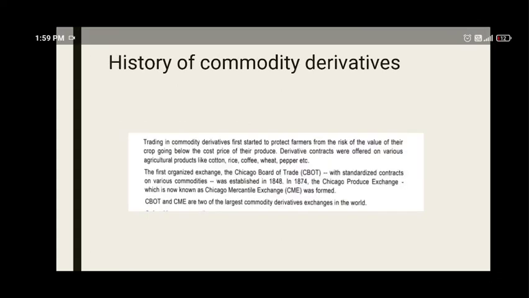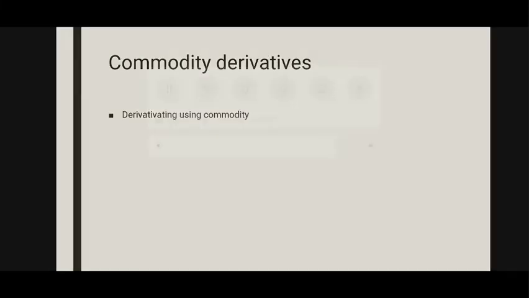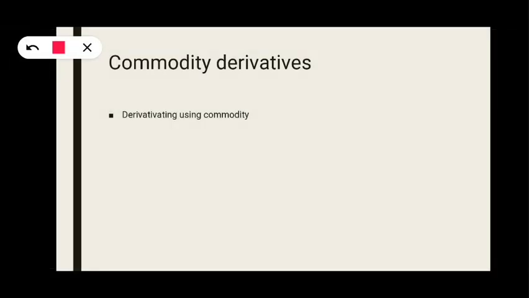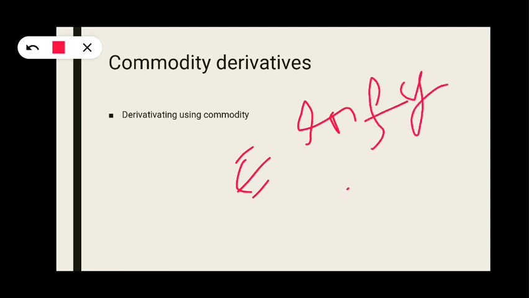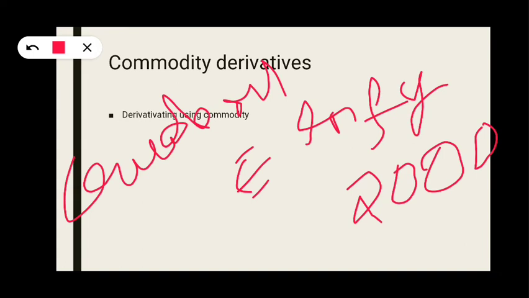Now, what is a commodity derivative? A derivative using a commodity is known as a commodity derivative. You have learnt equity derivatives. What is an equity derivative? Entering into a contract on Infosys, that it becomes 2000. Like this, you can enter into a contract that crude oil becomes 20,000.